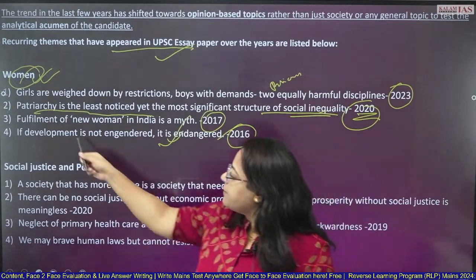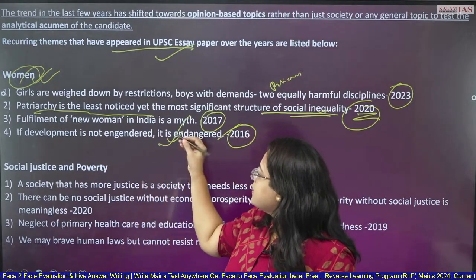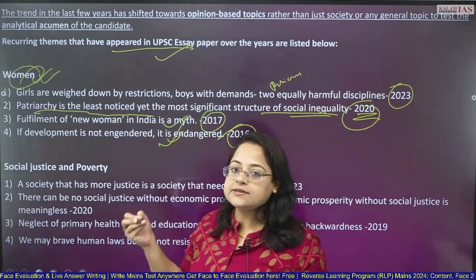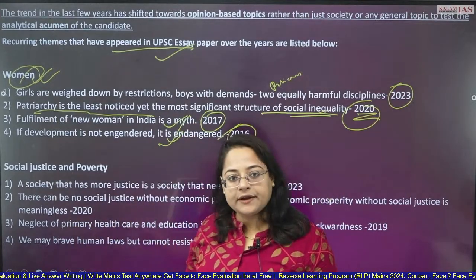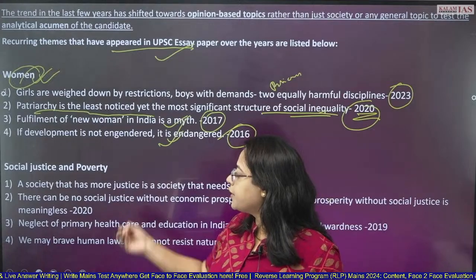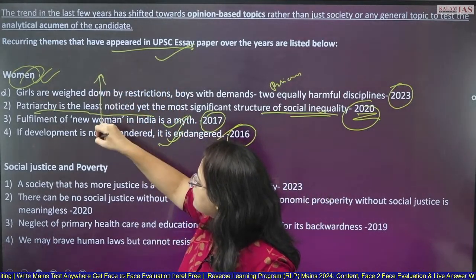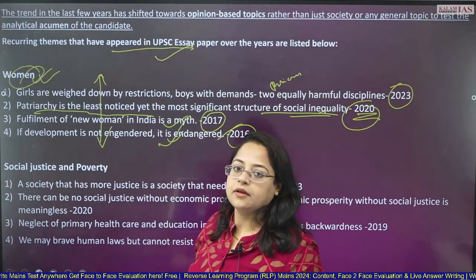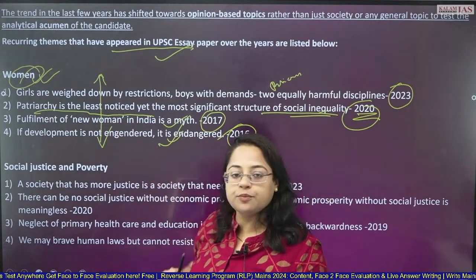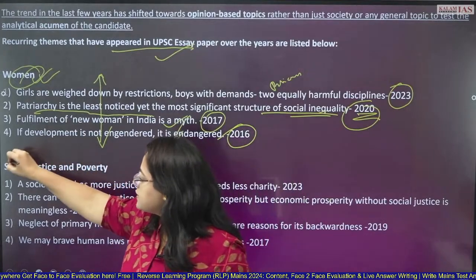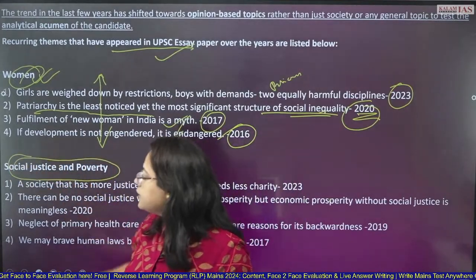Okay. Fulfillment of new women in India is a myth. This is also more or less related to patriarchal society. Okay, so there is a theme which is running in the UPSC papers. So this you should be preparing. Again, come to social justice and poverty. This is also a very important theme.